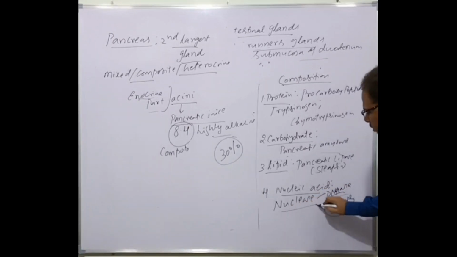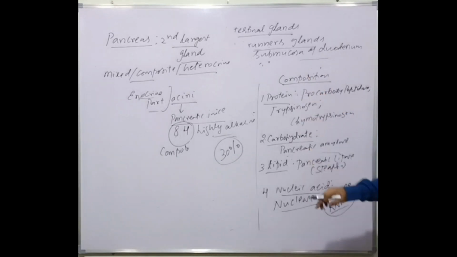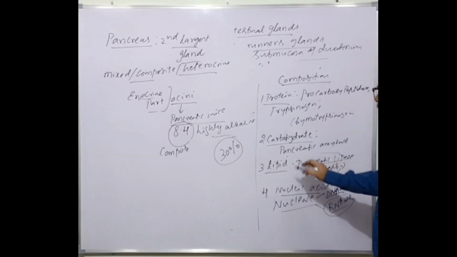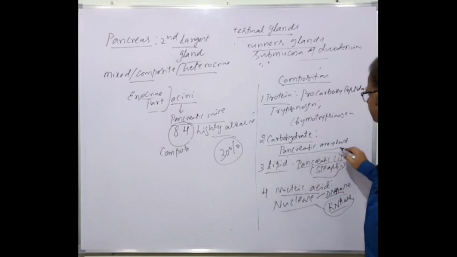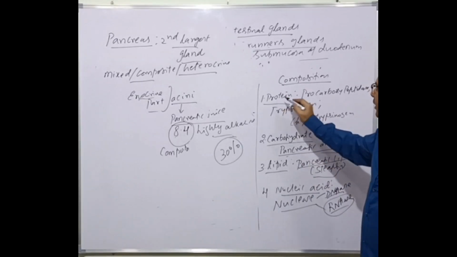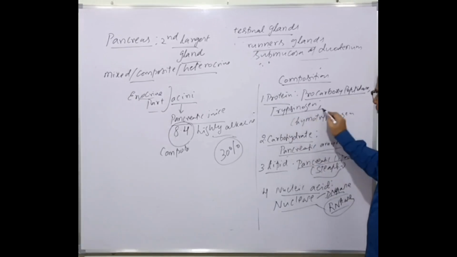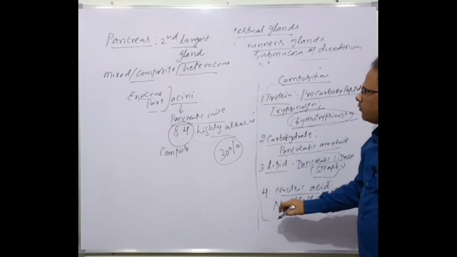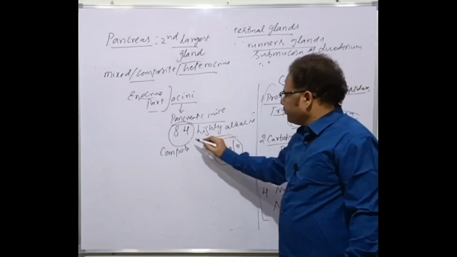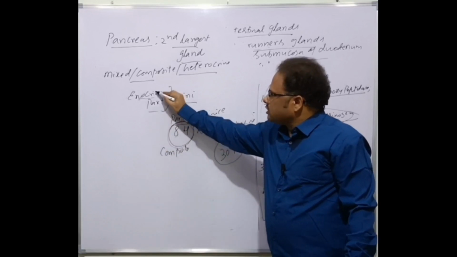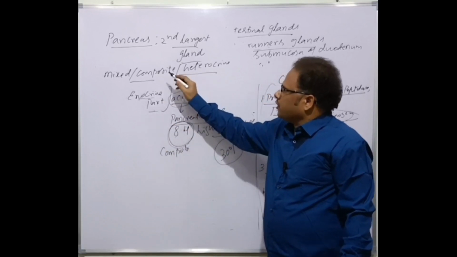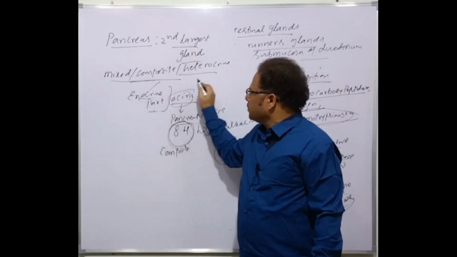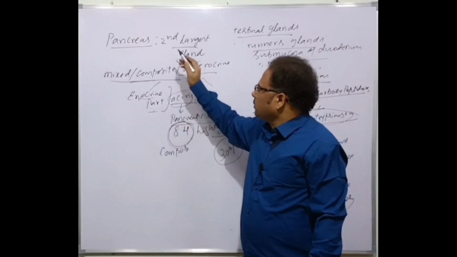The nucleases are present in the pancreatic juice, and the lipid digesting enzyme, pancreatic lipase or steapsin, is present. The carbohydrate or starch digesting enzyme, pancreatic amylase, is present. The proteolytic enzymes procarboxypeptidases, trypsinogen and chymotrypsinogen are present in the inactive form. This is the composition of the pancreatic juice, which is highly alkaline with a pH of 8.4, secreted by the exocrine part, the acini, because of which the pancreas is called a mixed or composite gland, since it contains the exocrine part as well as the endocrine part.